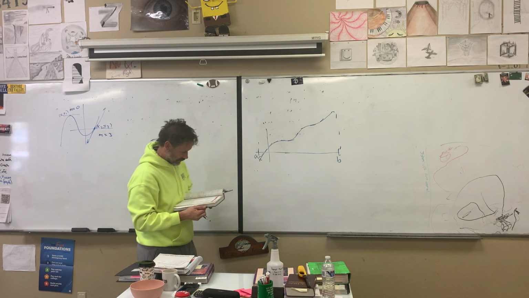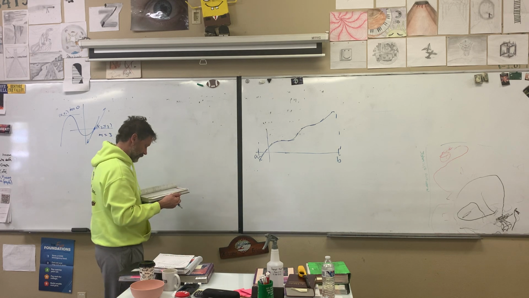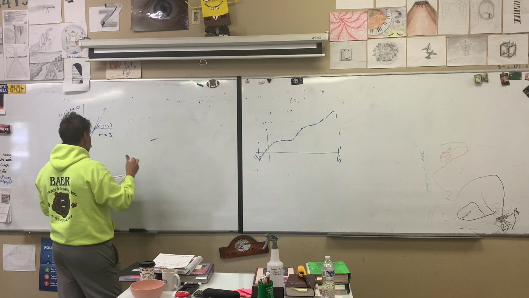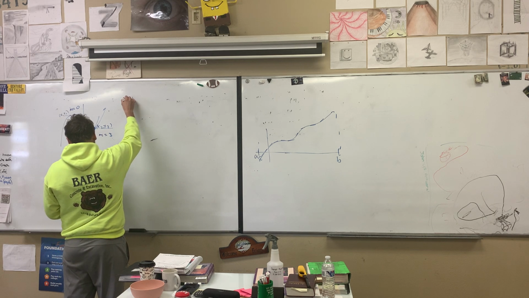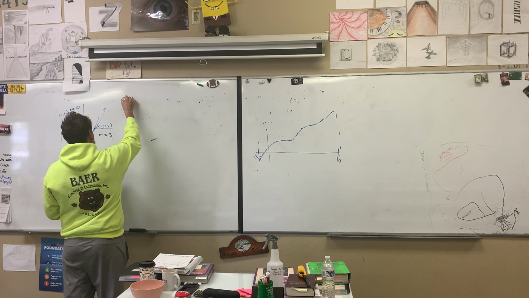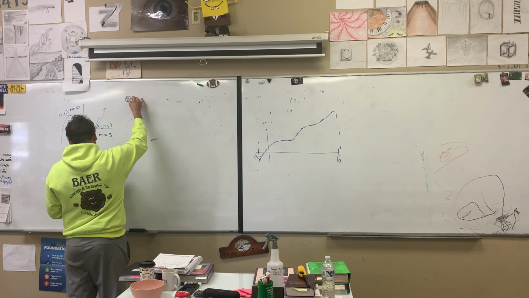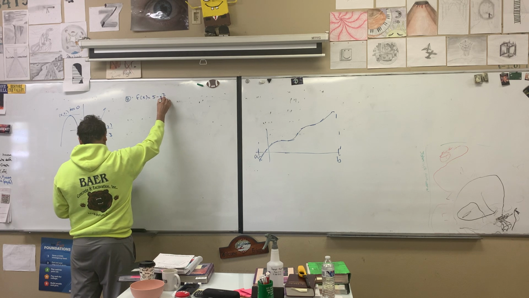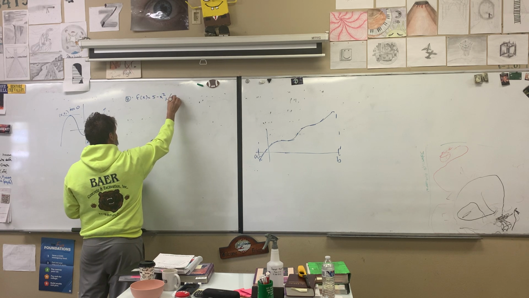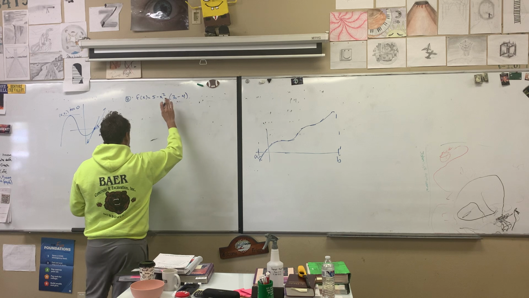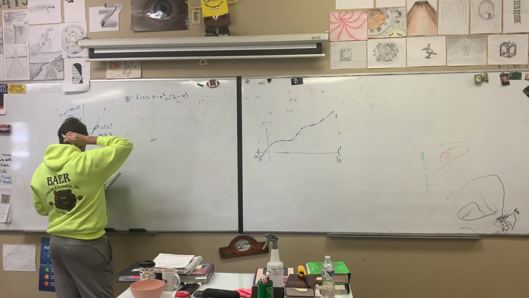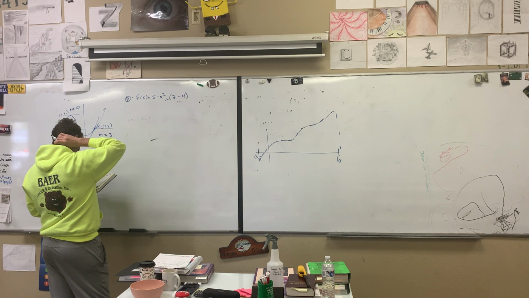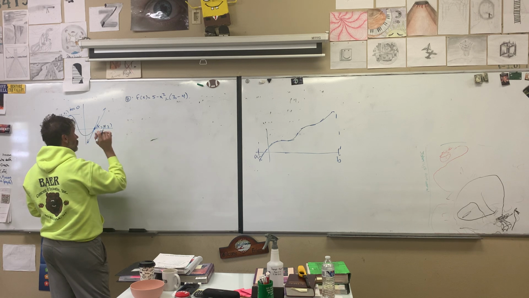If you look at the next set, find the slope of the tangent line. Let's do number 8. Number 8, it says you're given a function, 5 minus x squared, and the point 3, negative 4. It says find the slope of the tangent line to the graph of the function at the given point.